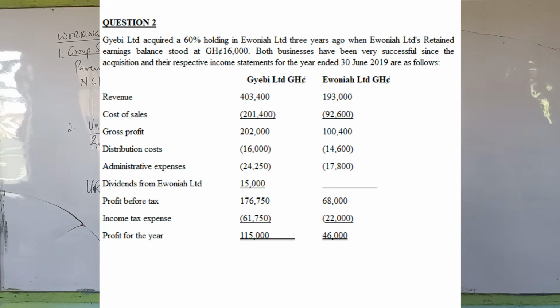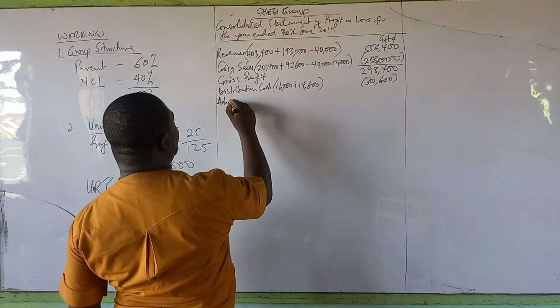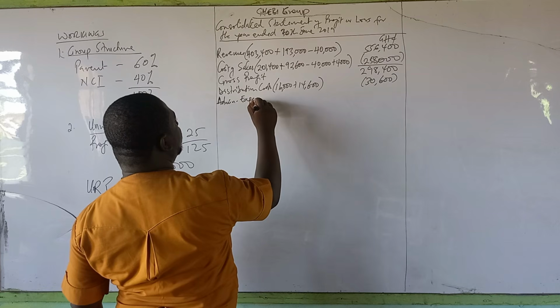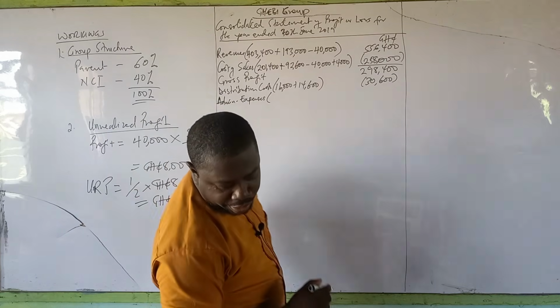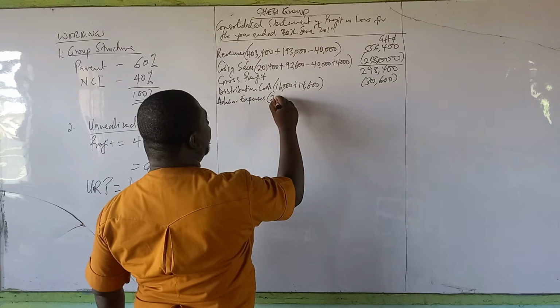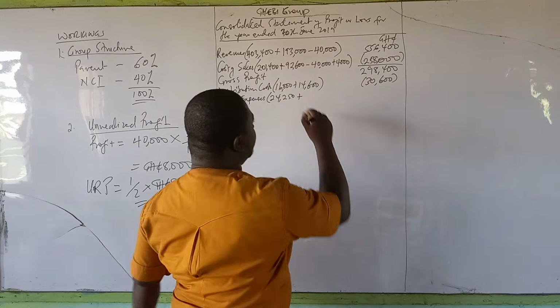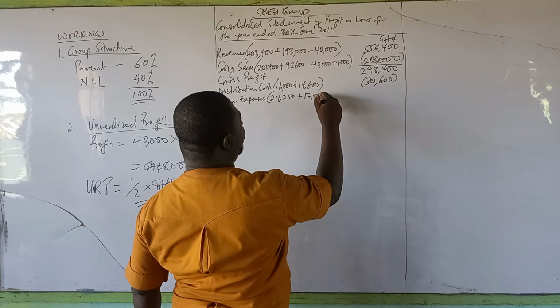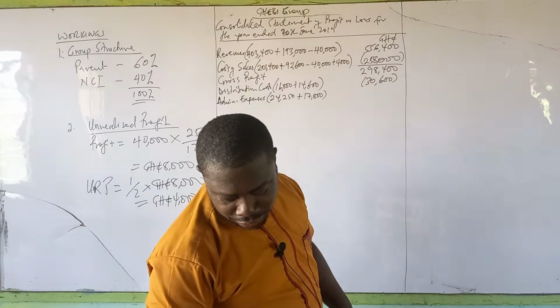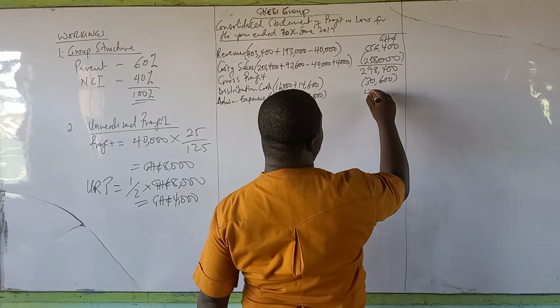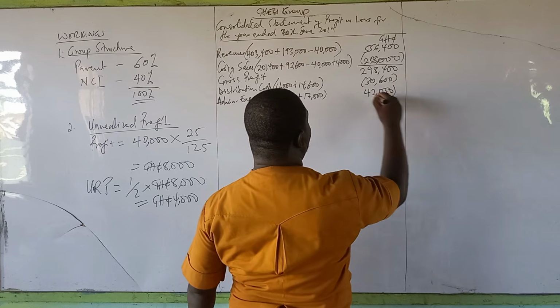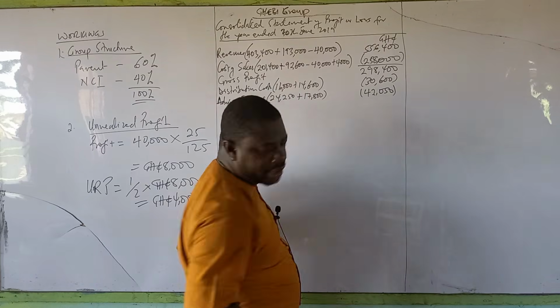And then administrative expenses. Parent is 24,250. Subsidiary is 17,800. So administrative expenses, I add that of parent and subsidiary, 24,250 plus 17,800. And when we combine the two, we have 42,050. Put that in brackets because we are subtracting.